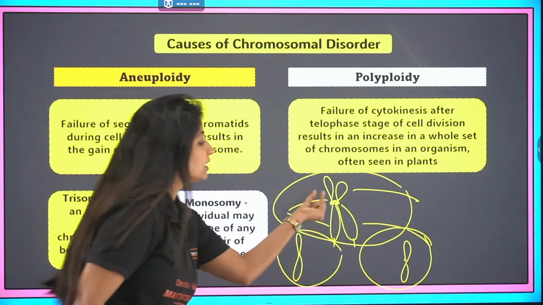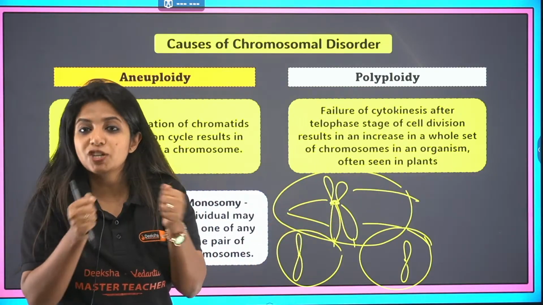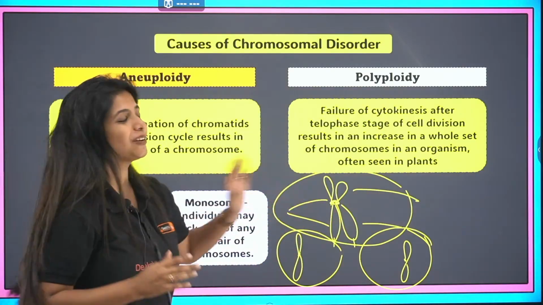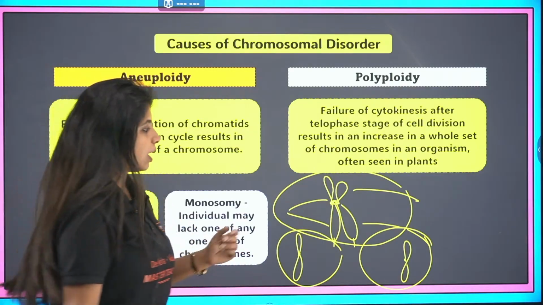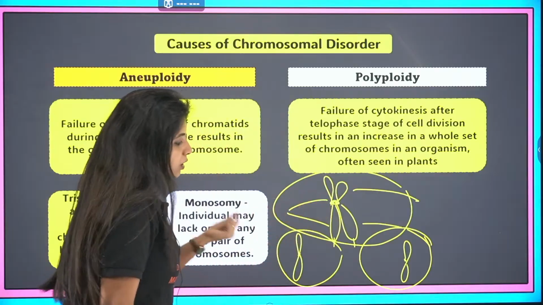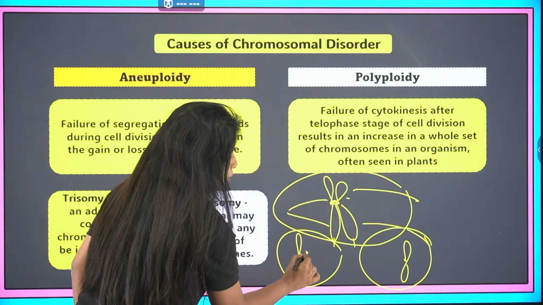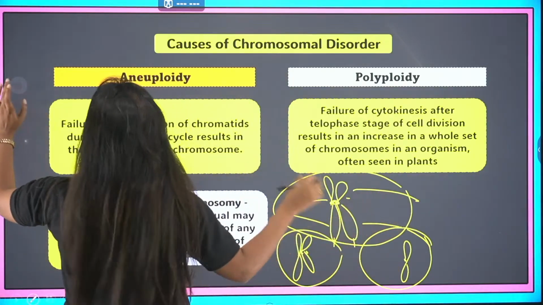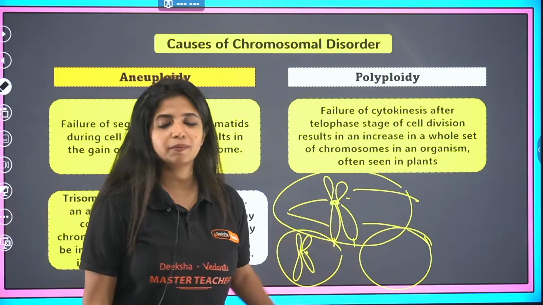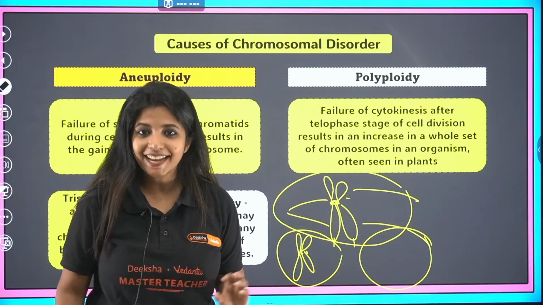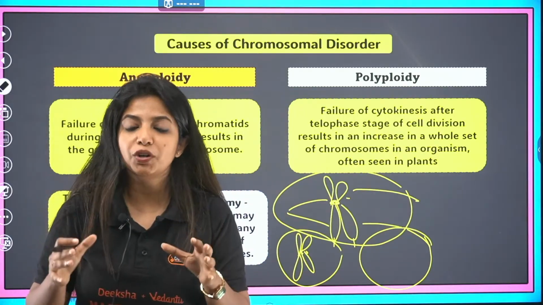Now, here, there is a problem that is occurring at this particular point. There is no proper segregation or separation that is happening between the chromatids during the process of cell division, which is why, suppose over here, both the chromatids went here only, none of them went there. So what will happen? Here you are going to get two of them. Here you are not going to have any of it. One cell will be there with one extra chromatid, one cell will be there with no chromatid at all. You get it? That can happen. This is known as aneuploidy.